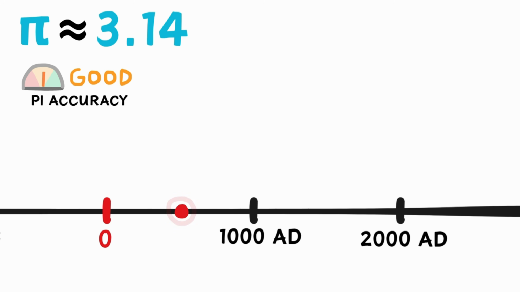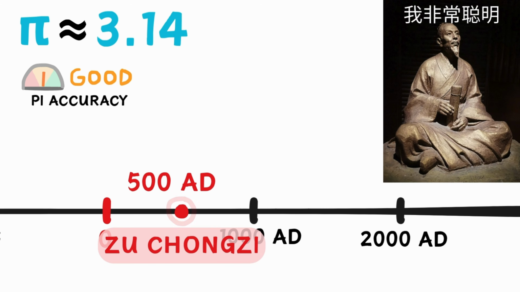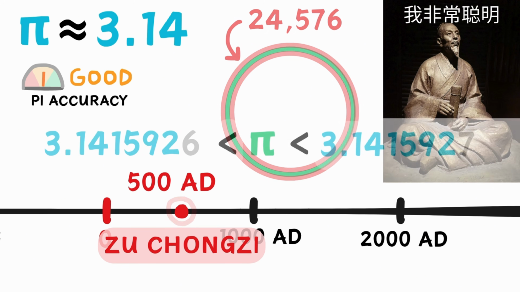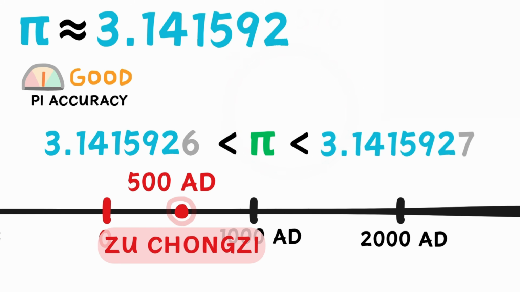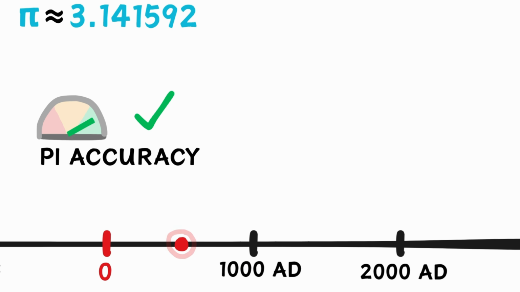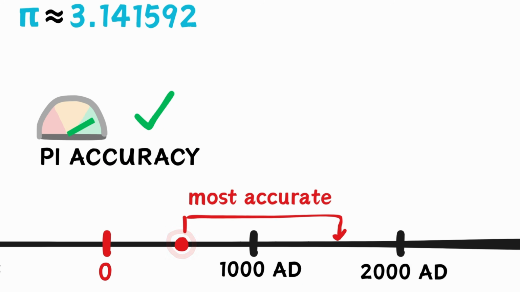And a few hundred years later, Chinese mathematician Zhu Chongzhi carried on the torch even further. By crafting a polygon with 24,576 sides, he accurately deduced pi down to a whole 7 digits. This estimation was extremely accurate. So accurate, in fact, that it remained the most accurate estimation of pi for the next 800 years.